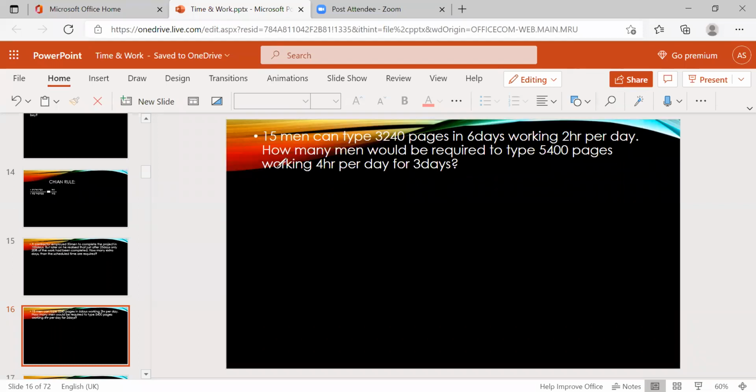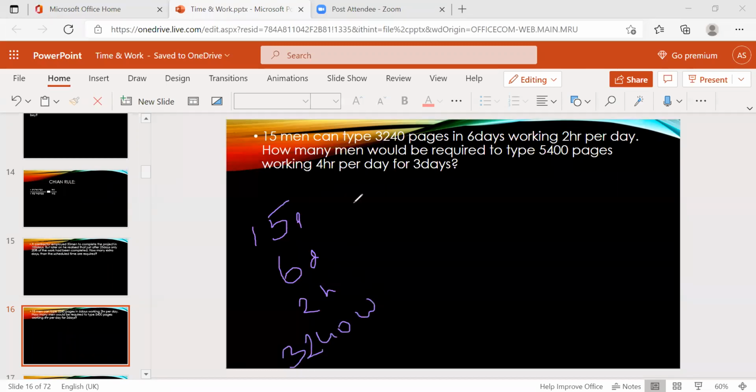They're asking, what is the common here? Typing the pages. How many persons are working here? 15 persons are working, and they take 6 days. This is persons, 6 days and 2 hours in a day. And how much work is completed? 3,240 is completed.